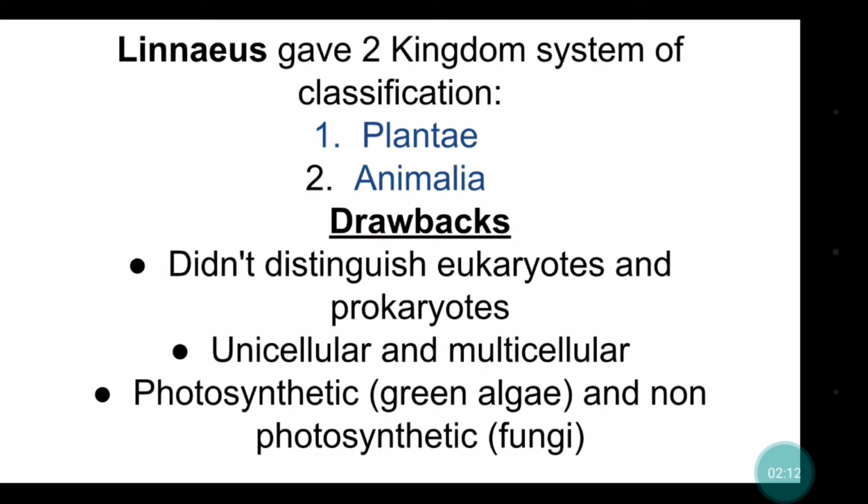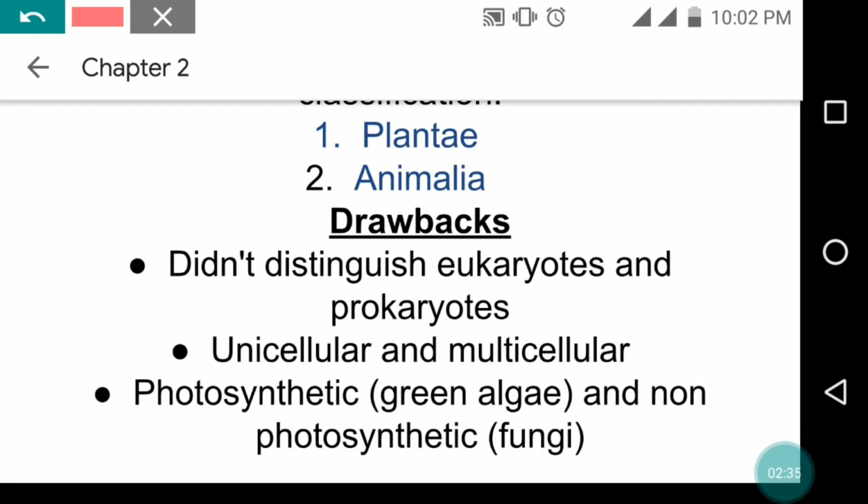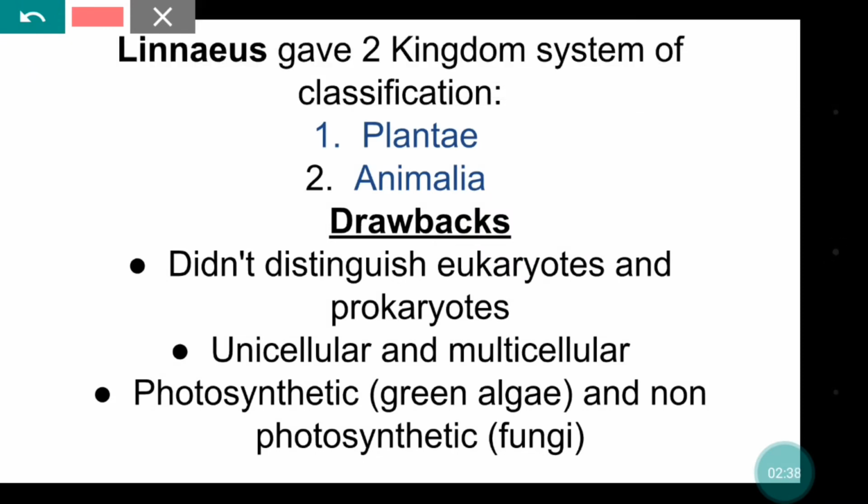Next came Linnaeus, Carolus Linnaeus. He is also the father of taxonomy. If you want to learn about taxonomy, systematics and basis of classification, you can go through my previous video. Linnaeus gave the two kingdom system of classification. He also divided all the organisms into two groups, that is Plantae and Animalia. Here also there are many drawbacks in his classification, that is he could not distinguish between eukaryotes and prokaryotes.